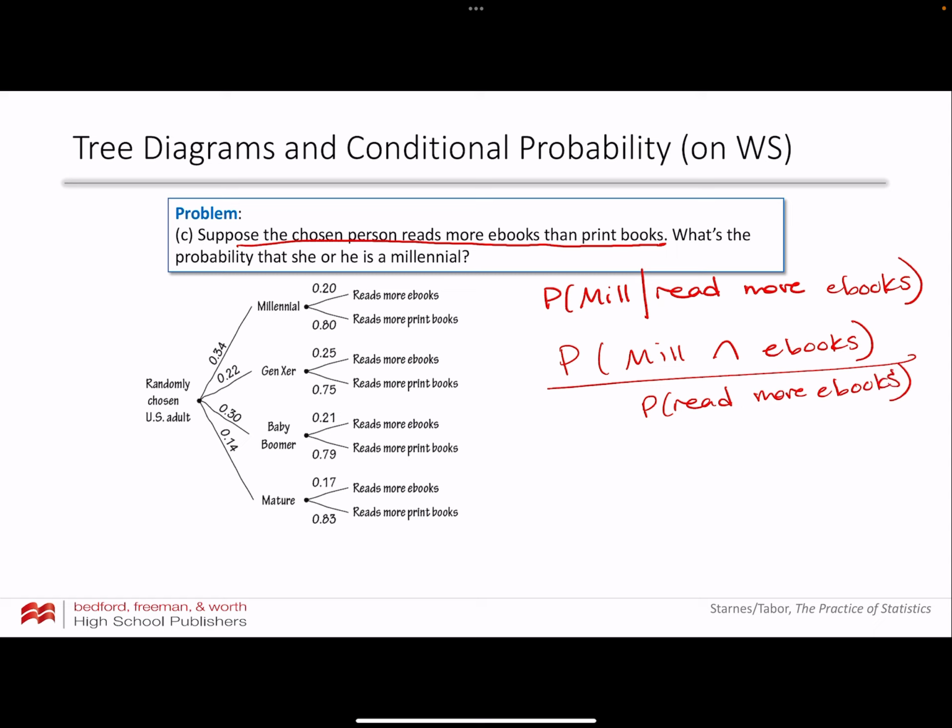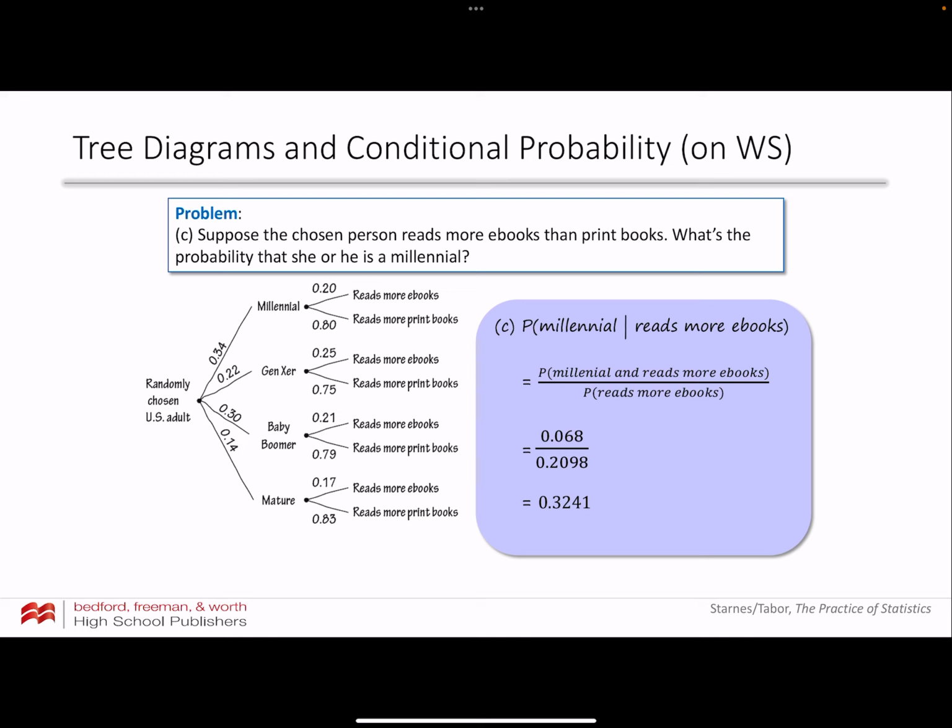Okay? And so very similar from before, I'm going to take that 0.068. So in other words, millennial and reads more ebooks, multiply those two things together and get that here, divided by the given part. That given part was the number that we calculated in part B earlier. So that's where we get that 32%. So the probability that someone's a millennial, given that they read more ebooks than print books, is 32%.